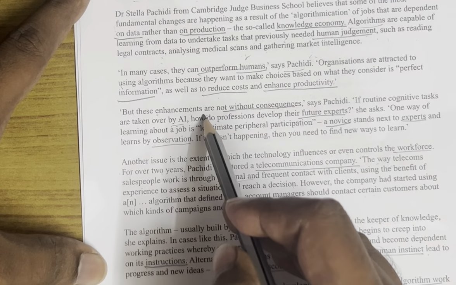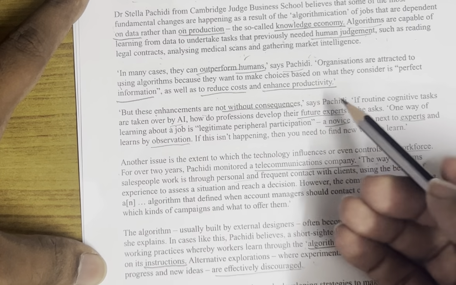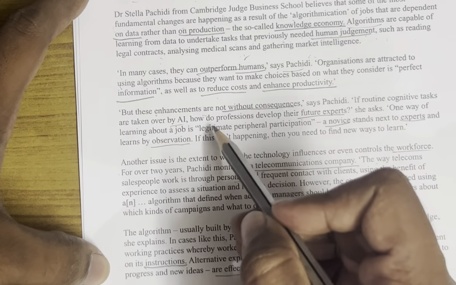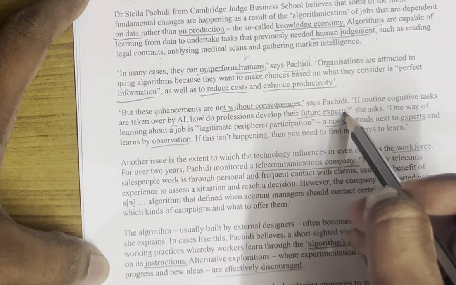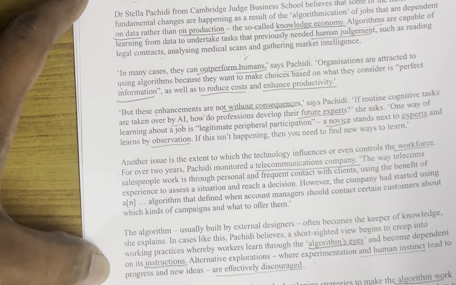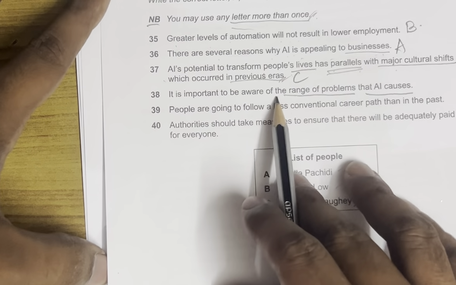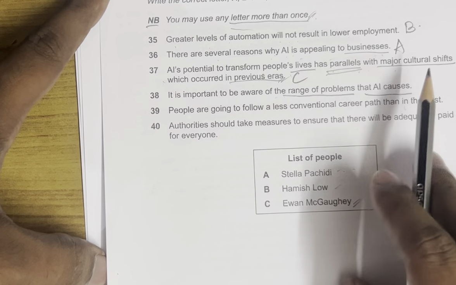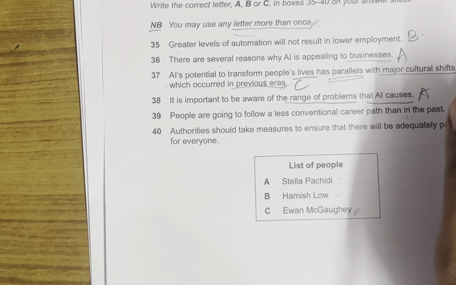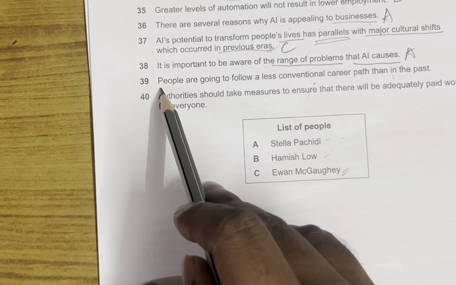But these enhancements are not without consequences. Consequences means problems. A range of problems. What is the problem? This one. How can professionals develop future experts? Because novices stand next to the experts and they learn by observation. That's what she's talking about. It is important to be aware of the range of problems that AI causes. So this is something what Pachdi has told us. So the answer is A clearly. Next one, 39 guys.